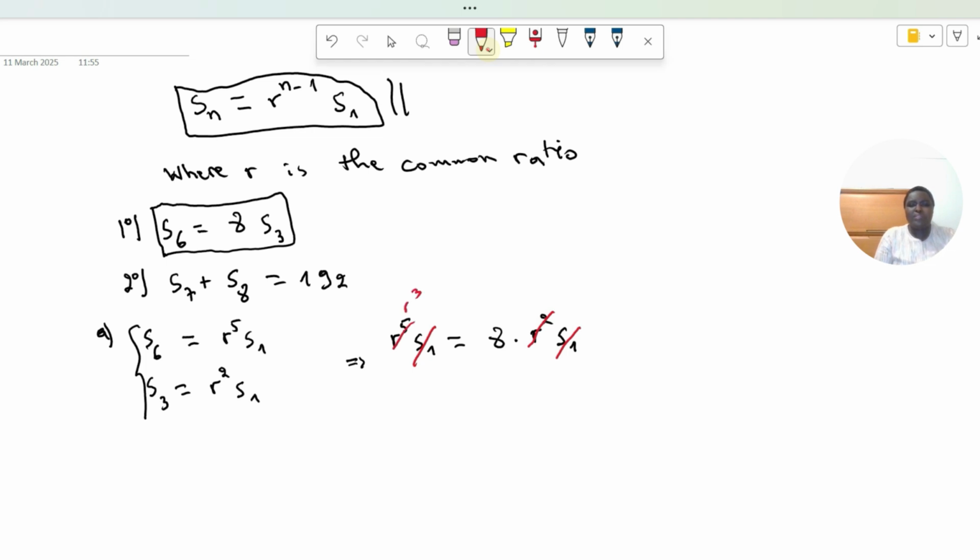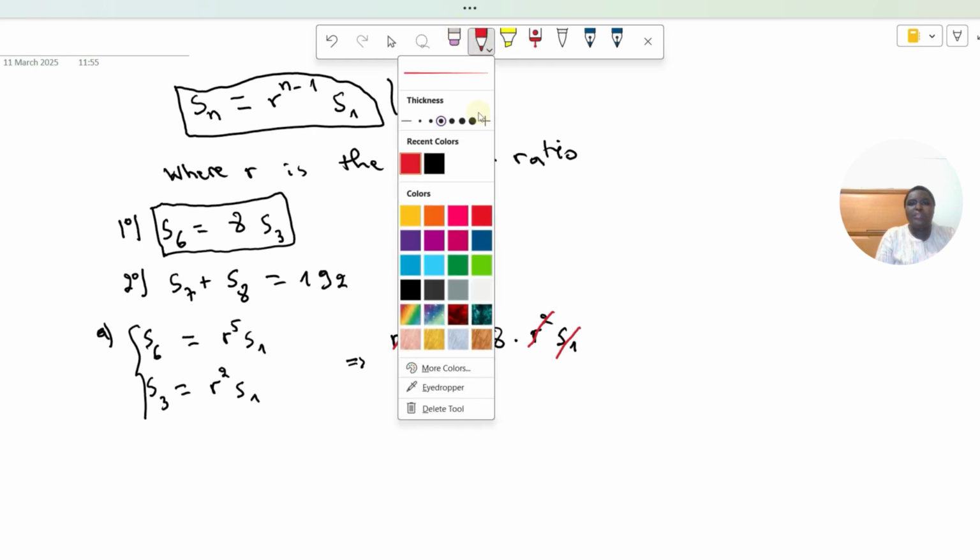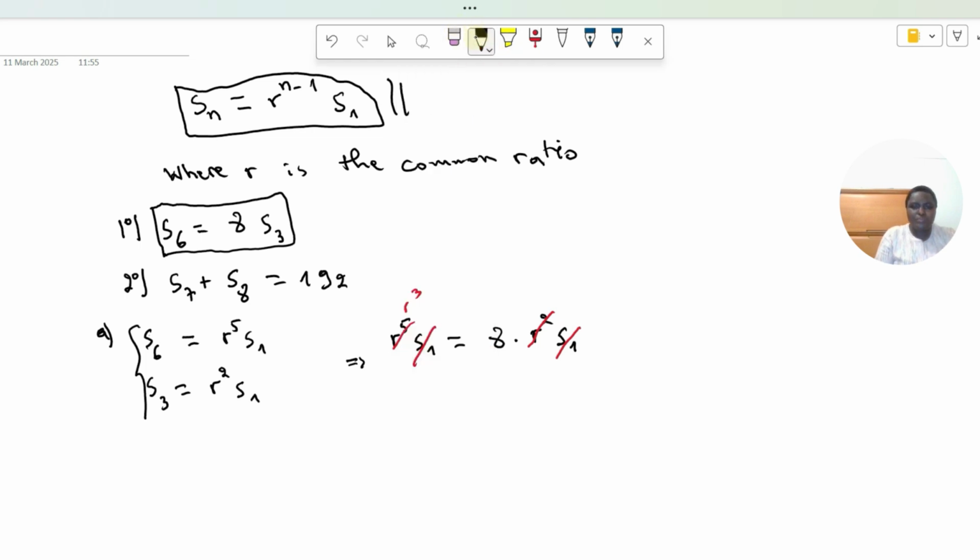So what do we get? We will get r power 3 equal to 8. Then from this we get r to be equal to 2. This is the common ratio. Our common ratio is equal to 2. So that was the common ratio.